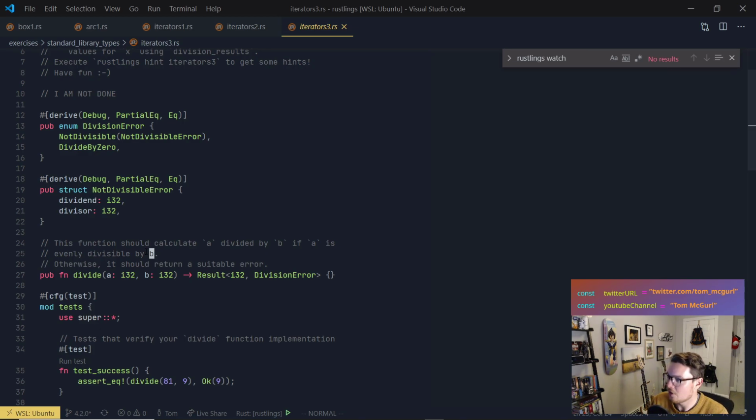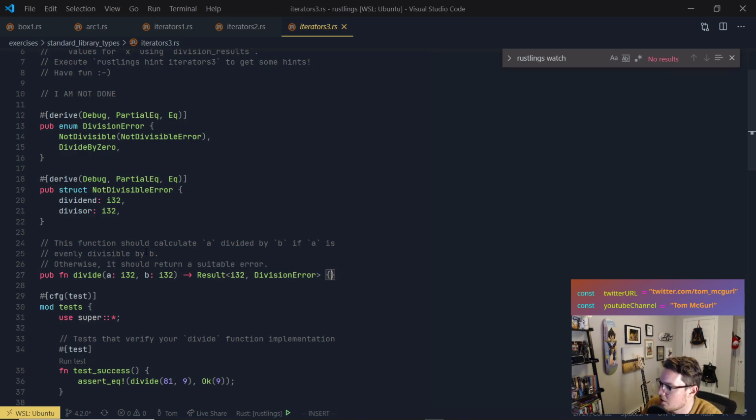Okay, this function should calculate a divided by b if a is evenly divisible by b. Again, just a divided by b if a is evenly divisible by b, right? If it's non-divisible, we should throw the proper error. Evenly divisible is the key, right? So we can use the mod here. Let's try it out. Otherwise, it returns a suitable error. So let's implement the function. That's what it wants us to do.